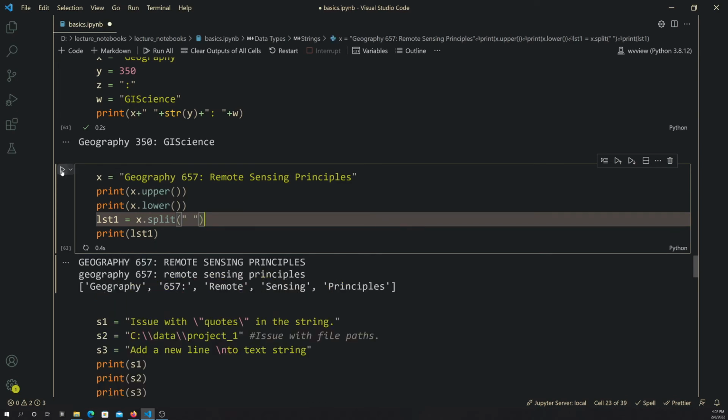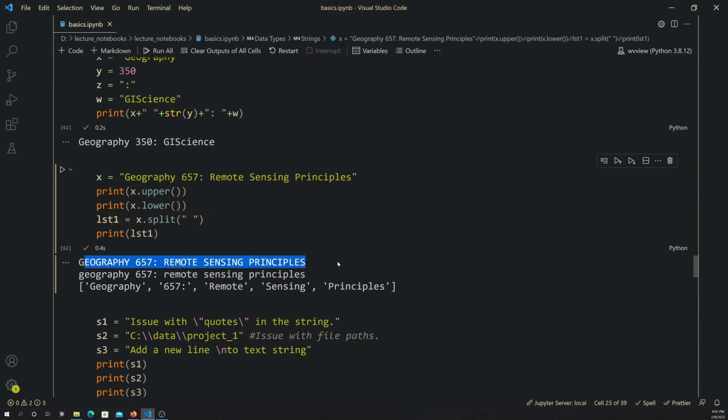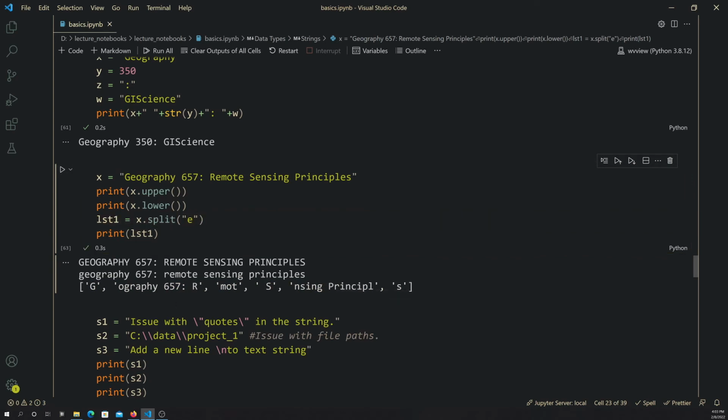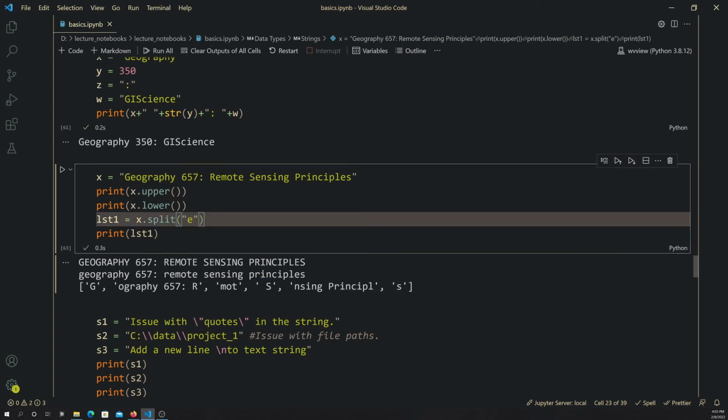So if we run that, you can see here again we get all the string in uppercase, the string all in lowercase, and then here we return a list with all the components of the string, and we split where there's an empty space. We can split at something else. So let's split where there's an E, for example. So everywhere there's an E, we got a split. And note that the E's were not included, so they got removed. But the spaces were included. So for example, there's a space there. So anyway, that's an example of doing a split.